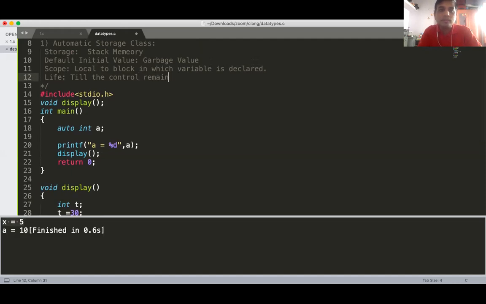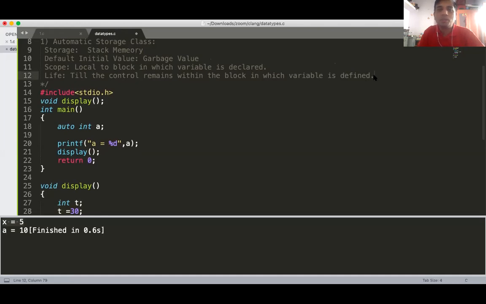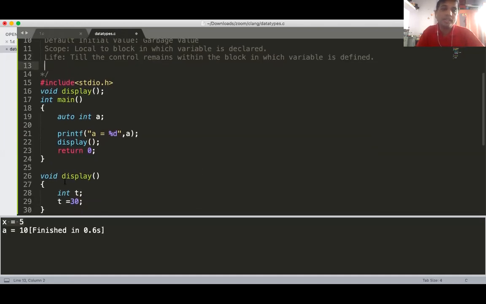Life is till the control remains within the block in which the variable is defined. So in that block, if the control is there, t is there. If the program control goes to the main function, t is no more. That's the life. Death means function over, t is dead.